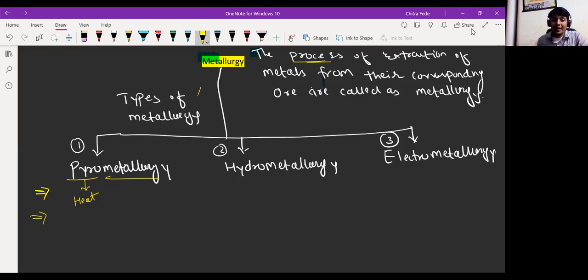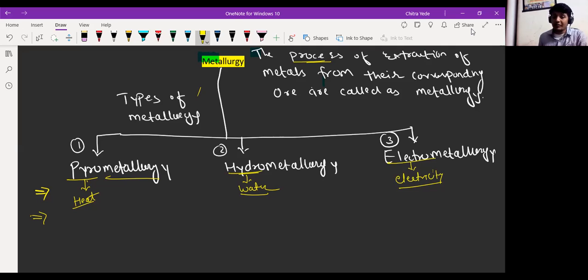So you have to just remember the meaning of pyro. Pyro means heat, hydro means water, and electro means electricity, using electricity. Like electrolytic reduction of alumina, we will understand that after the completion of types of metallurgy.